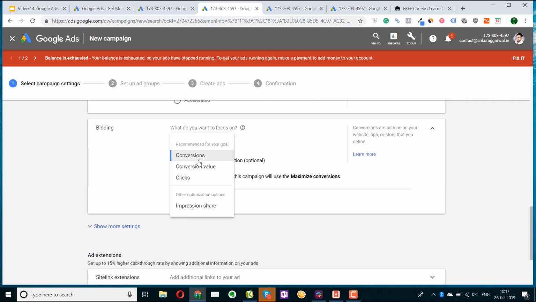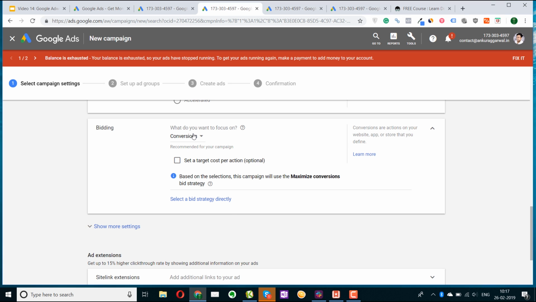Bidding. Bidding type, you can go for conversions, conversion value, or clicks. Clicks is when you want people to click on your ad and drive traffic. Conversion is where Google will automatically use its AI and try to find people who actually convert. But this is again dependent on time, because Google needs enough data, enough audience to be able to understand what kind of people are actually converting. So you can go for clicks or conversion, whichever suits you the best. I have created the campaign for conversion. So let's select conversion here.